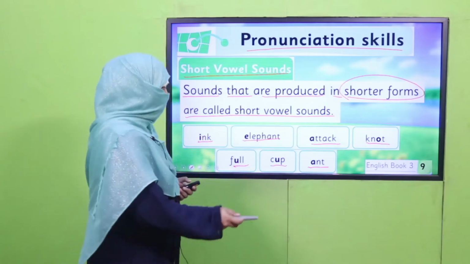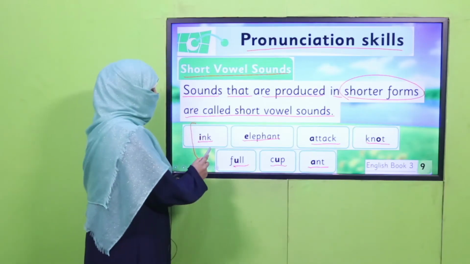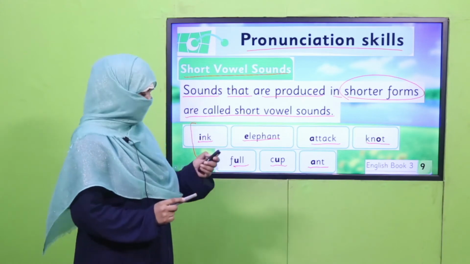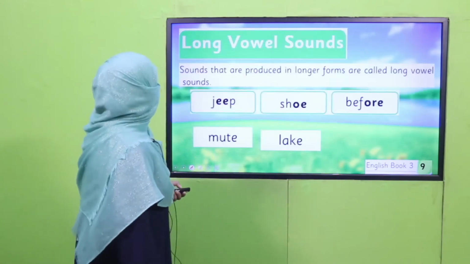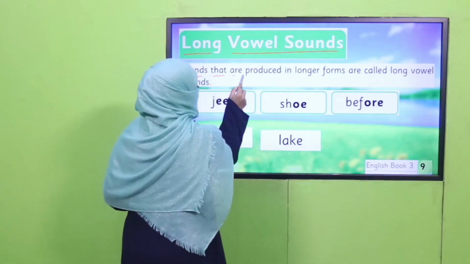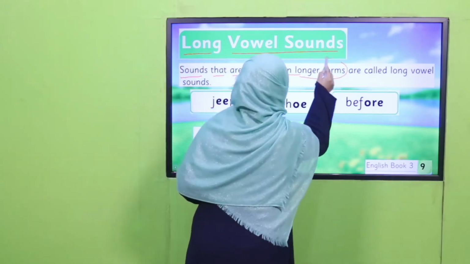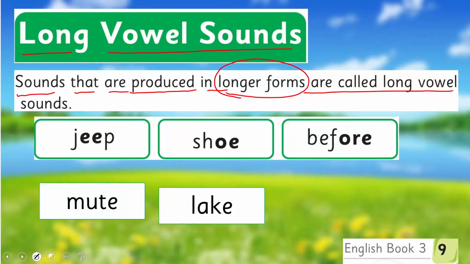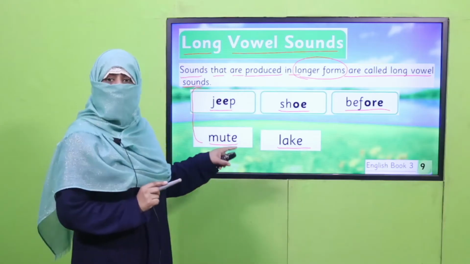All these words are carrying short vowel sounds. And the long vowel sounds, sounds that are produced in longer forms, are called long vowel sounds, as in jeep, shoe, before, mute, lake.